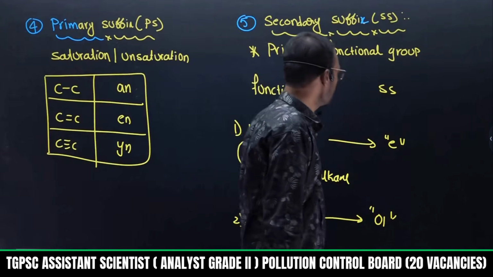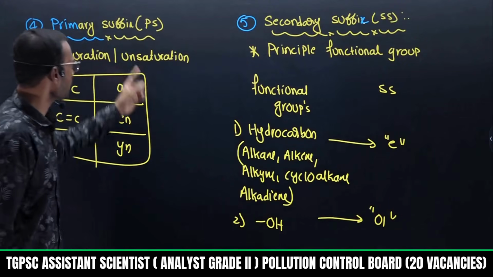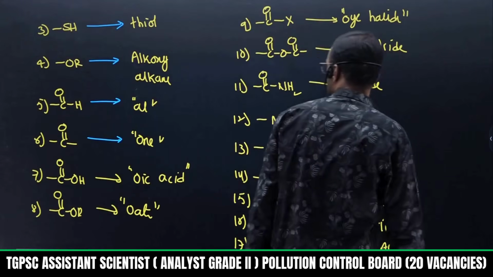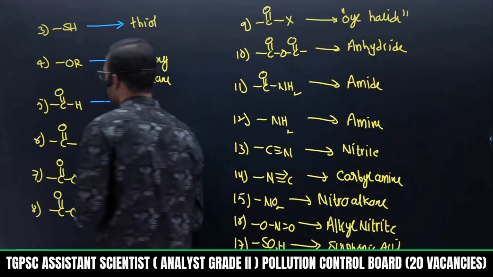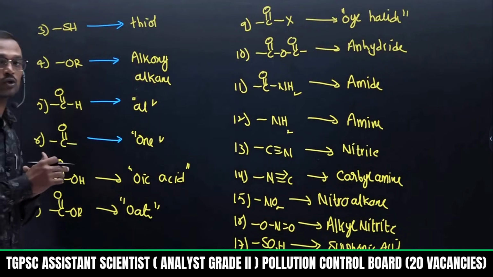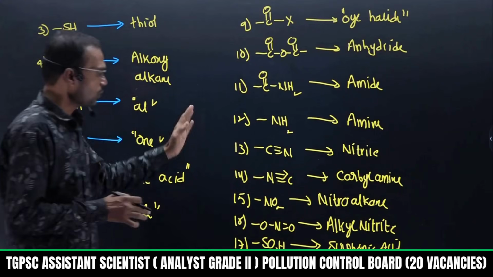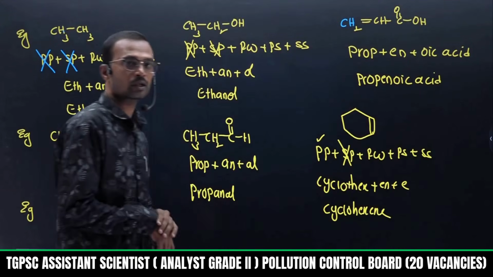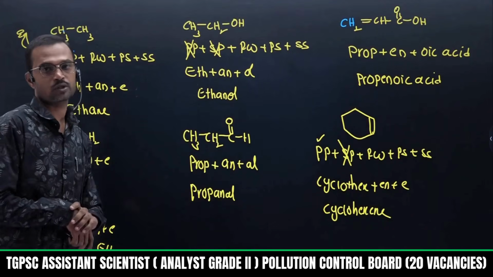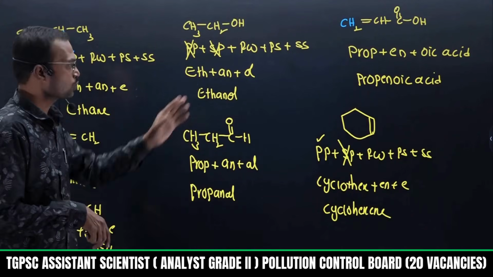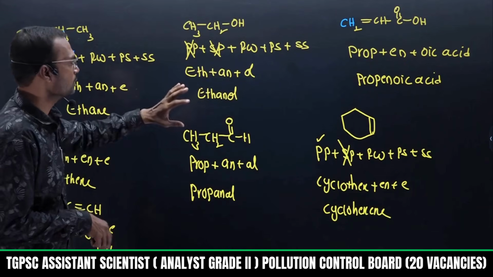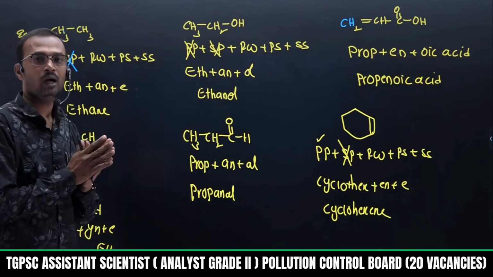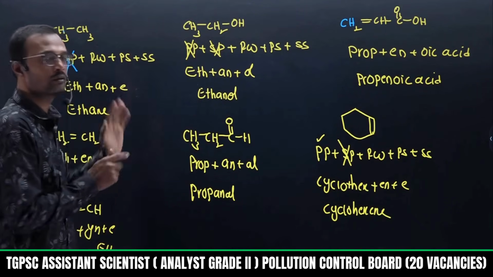Then finally single bond, double bond, triple bond, saturated and unsaturated, the primary suffix. Then secondary suffix, all functional groups I explained. So how to write names of organic molecules depends on these 5 words only. Once the 5 words are completed, then you are eligible to learn IUPAC nomenclature without complete proper substitutions, because you need to know IUPAC rules. I took some examples so that these 5 terms in IUPAC, how to apply them for a given molecule, I explained clearly.